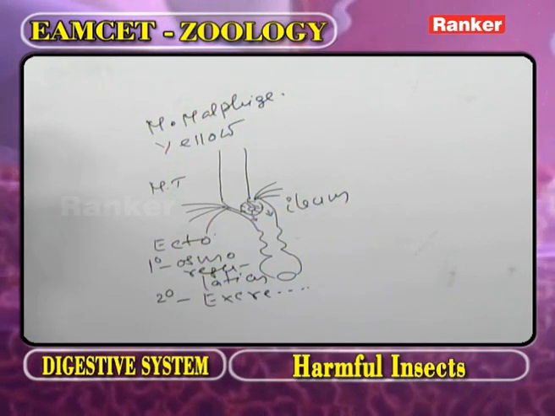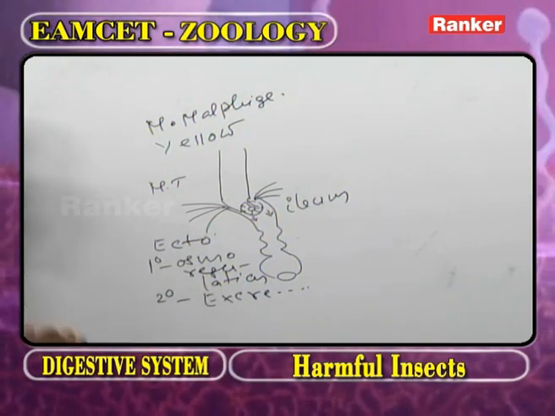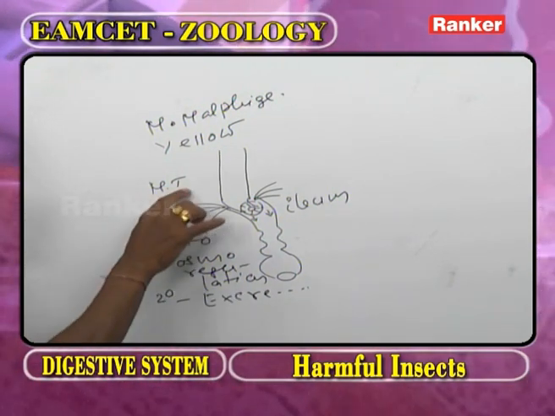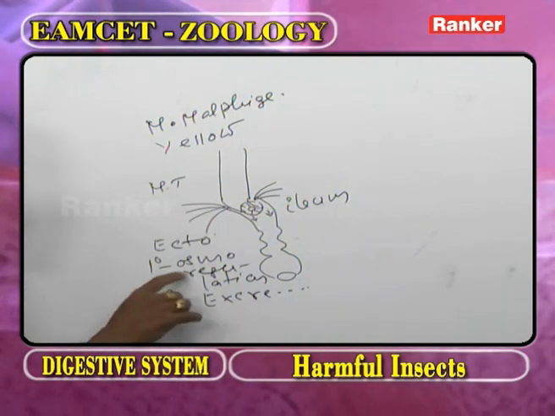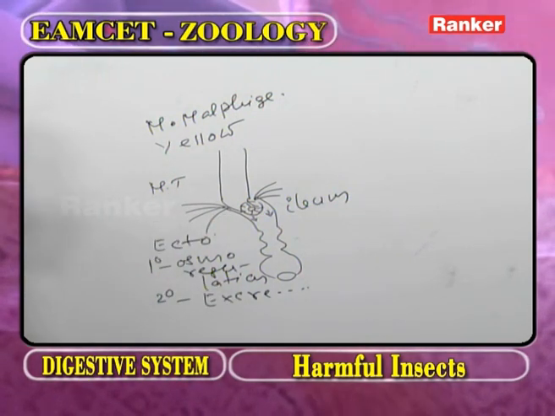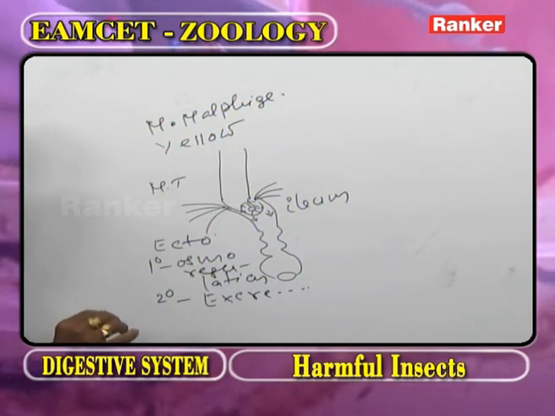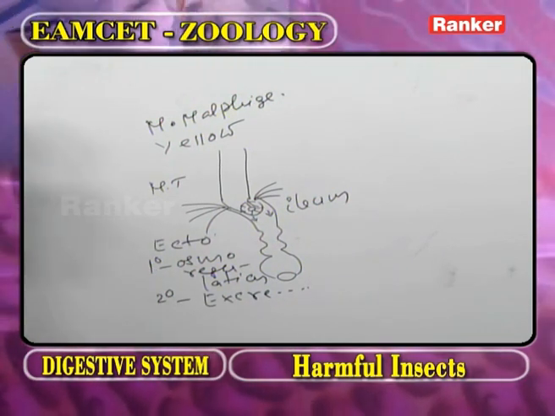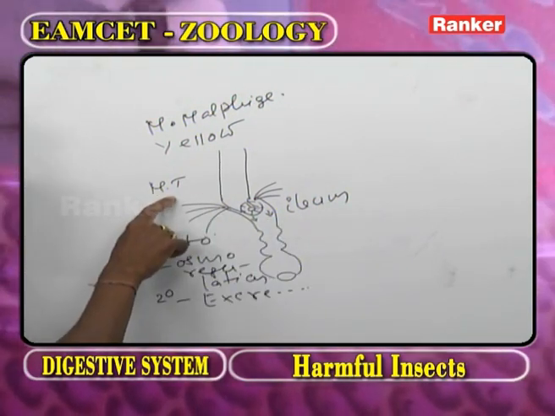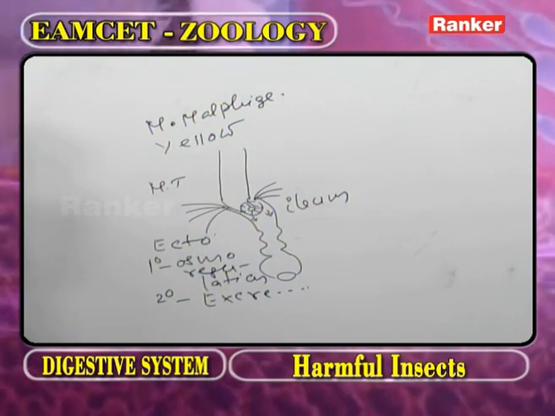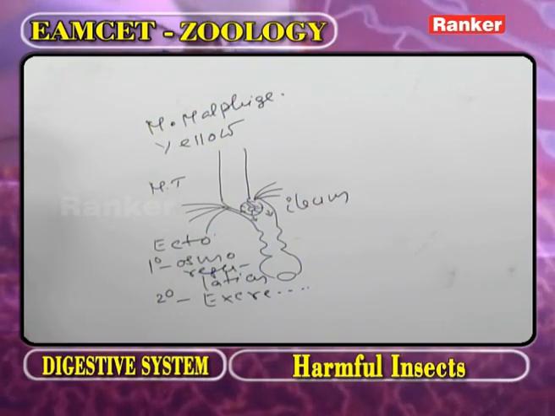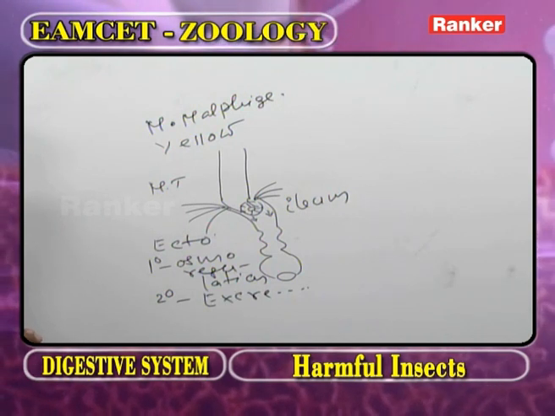Go for excretion. In addition to excretion, the Malpighian tubules also perform osmoregulation. What are the excretory organs attached to alimentary canal? The Malpighian tubules.